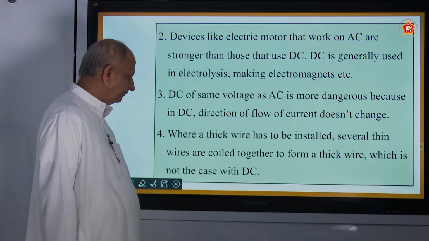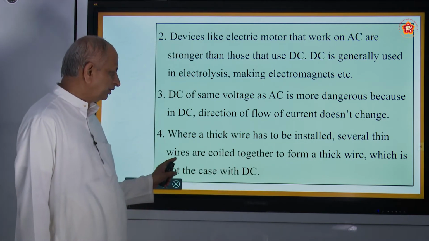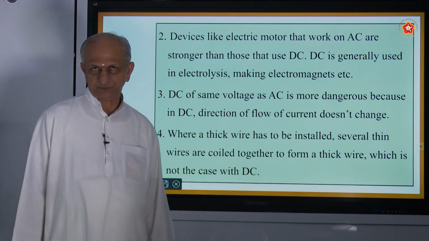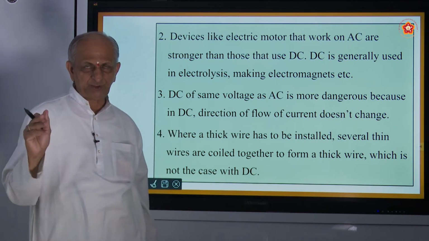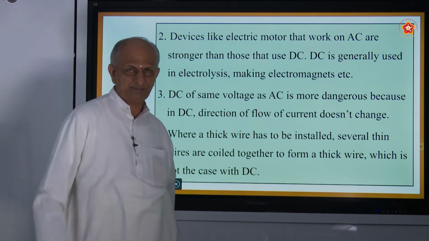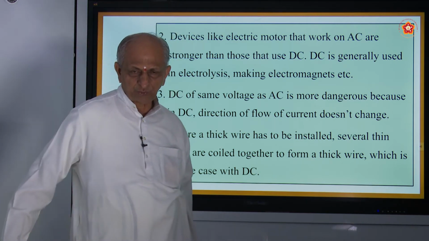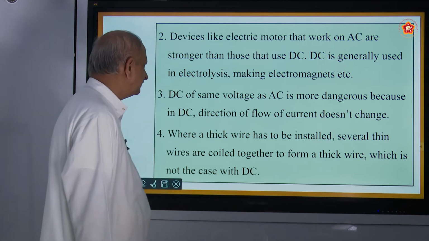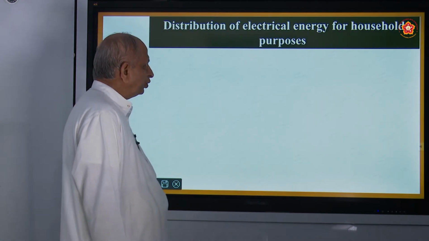Coming to the last one, where a thick wire has to be installed, several thin wires are coiled together to form a thick wire, which is not the case with DC. So in AC, a thick wire has to be passed. For a thick wire, they twist small thin wires together. Sometimes they lay them above ground also, but nowadays they lay these wires below the earth surface. Now, distribution of electric energy for household purposes.